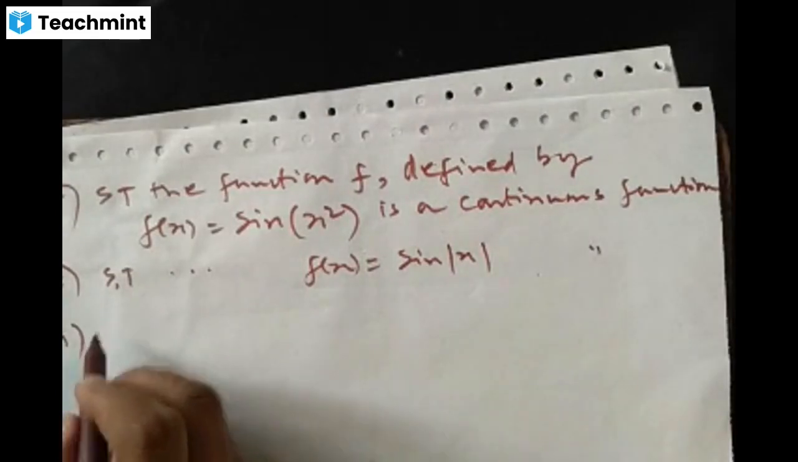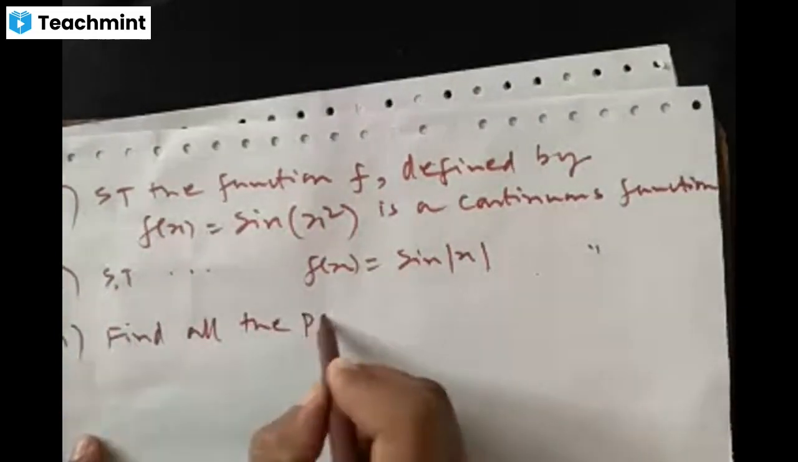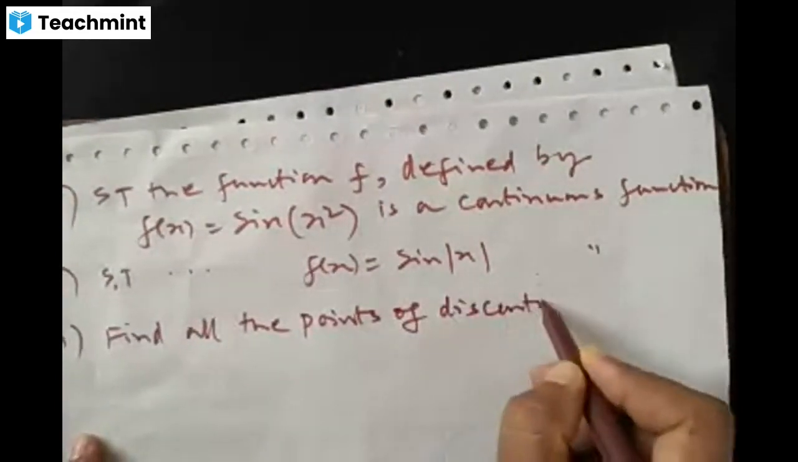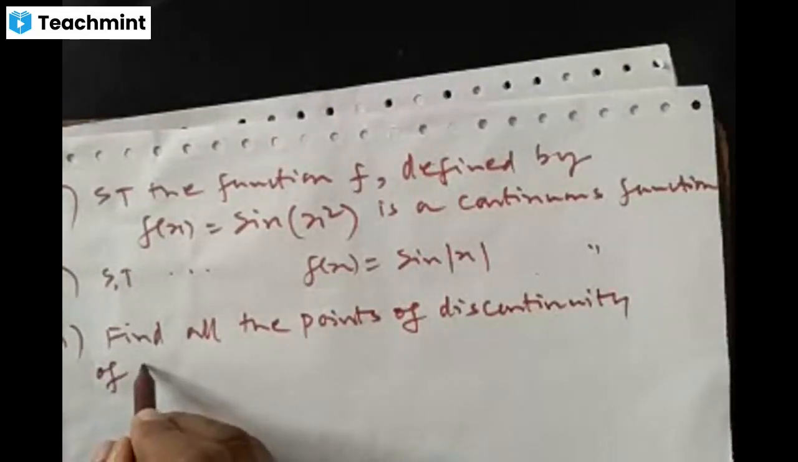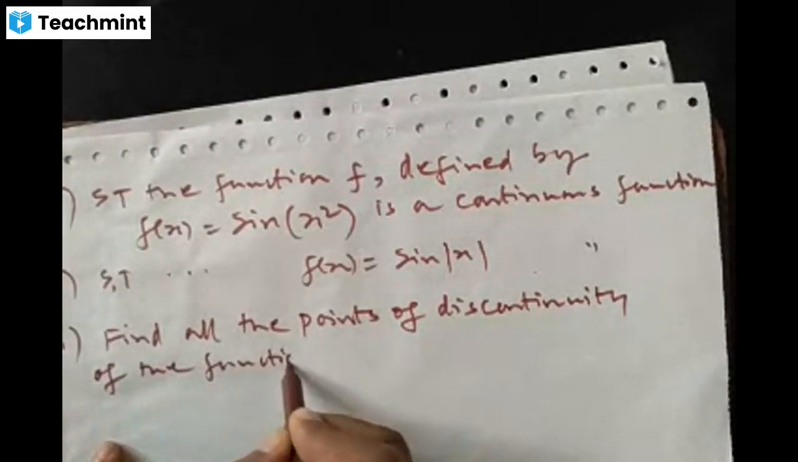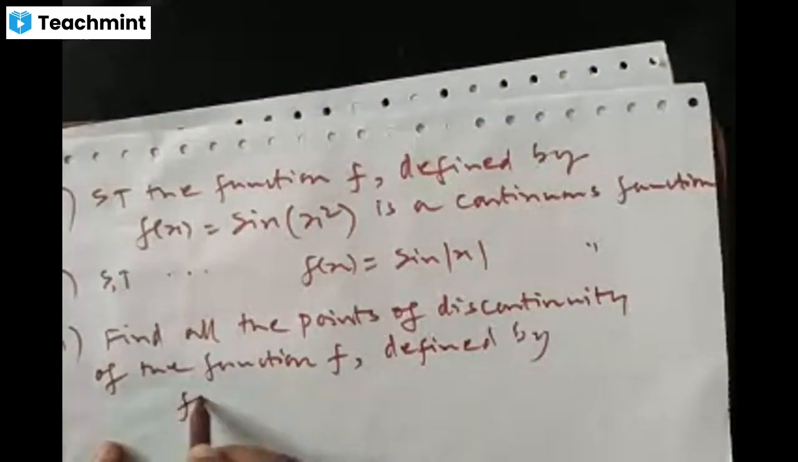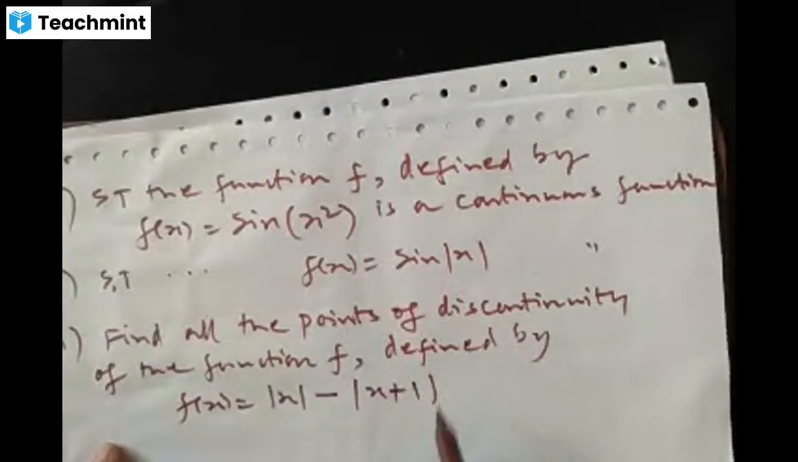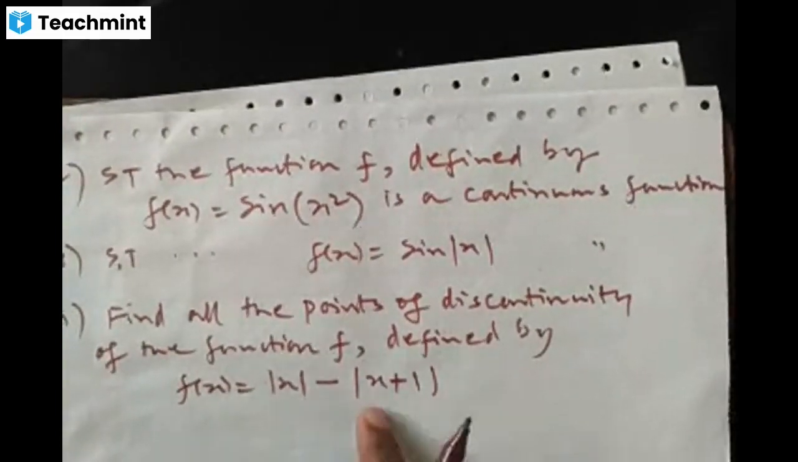The question is, find all the points of discontinuity of the function f defined by f of x is equal to mod x minus modulus of x plus 1. You have to find all the points of discontinuity of the function f defined by f of x is mod x minus modulus of x plus 1.